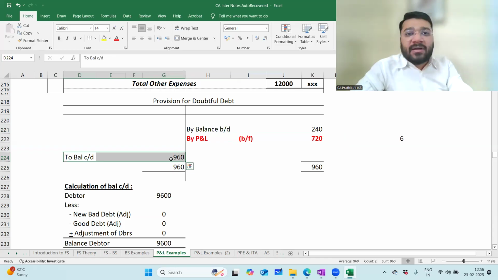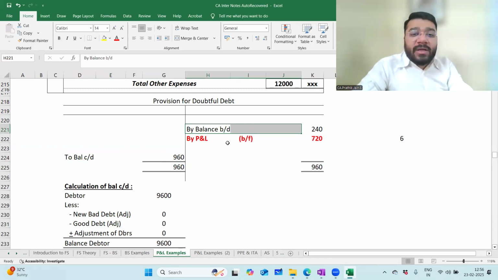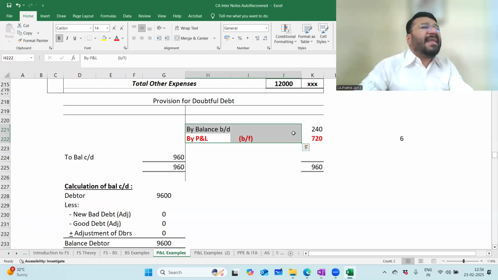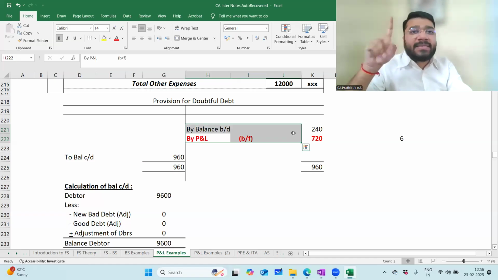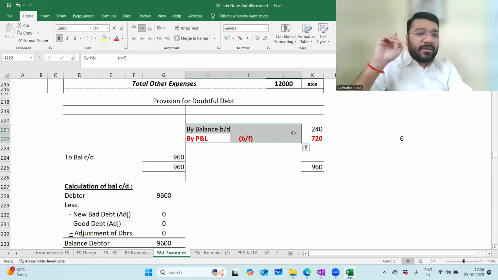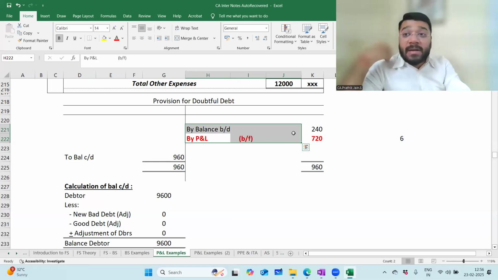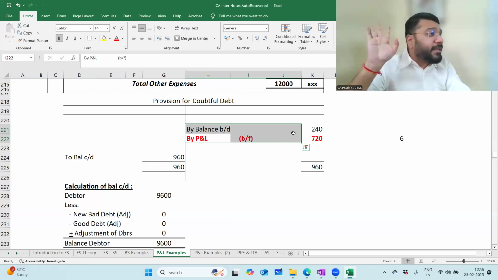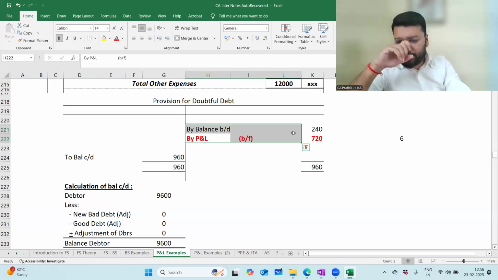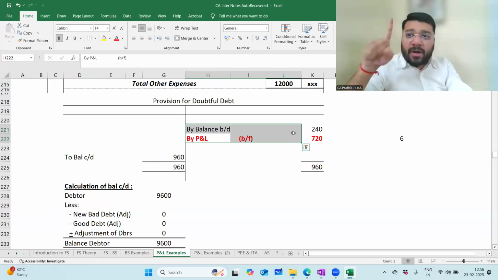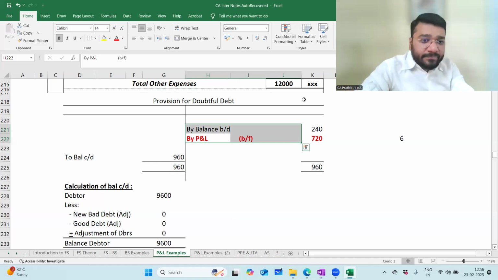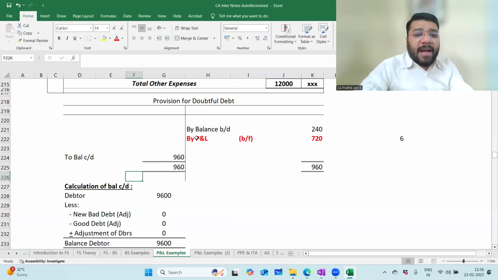Why is this called fear? What is the meaning of opening balance? What is closing balance? What is by P&L? Extensively, in-depth clarification, I gave it twice. Once in 11 CBSE, second in CA Foundation. Multiple questions we have worked on based on this model, not one or two, for the purpose of calculation of PDD. If anybody still has a doubt in that, my humble request is go back and refer the video to get a clarity.